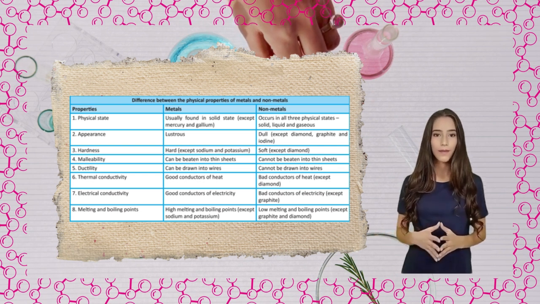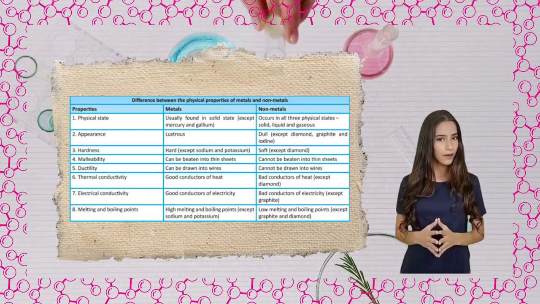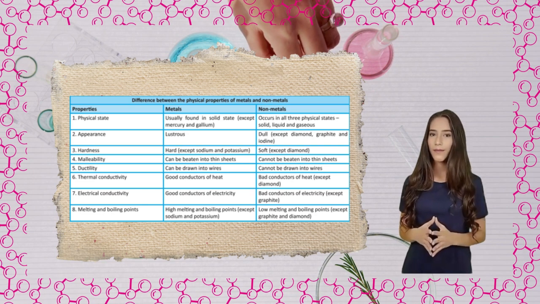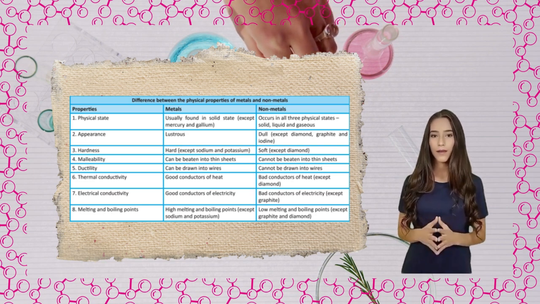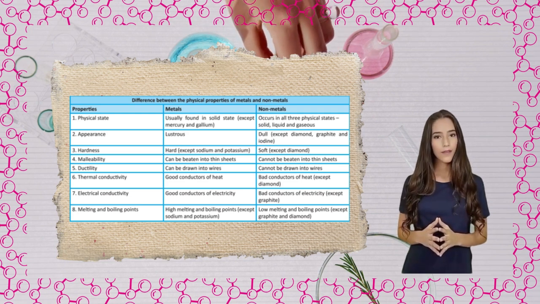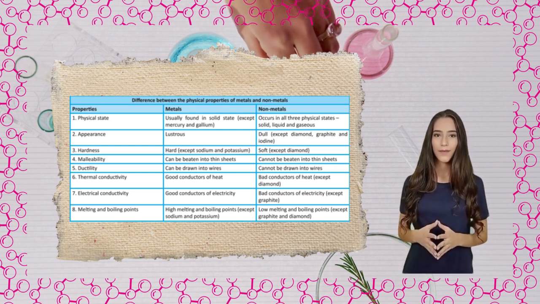4. Malleability. Can be beaten into thin sheets. Cannot be beaten into thin sheets. 5. Ductility. Can be drawn into wires. Cannot be drawn into wires. 6. Thermal conductivity. Good conductors of heat.